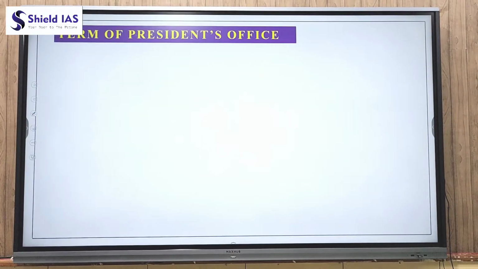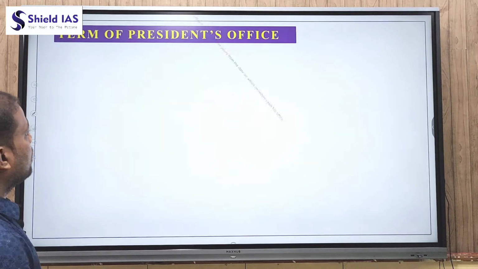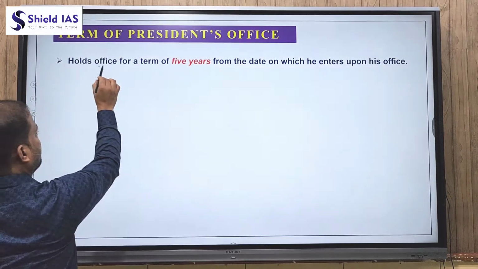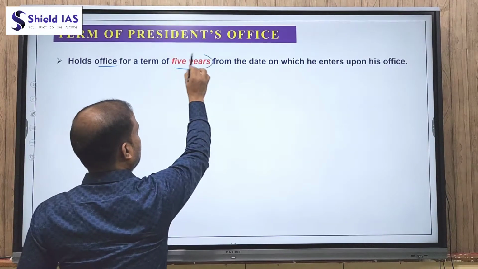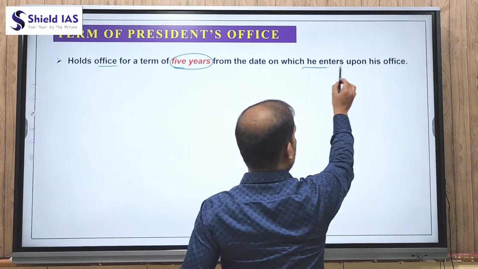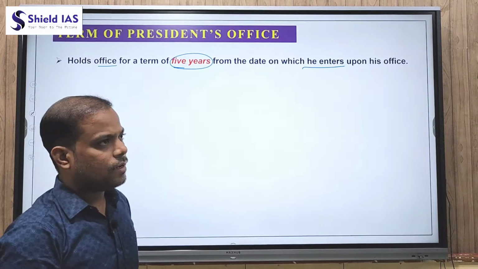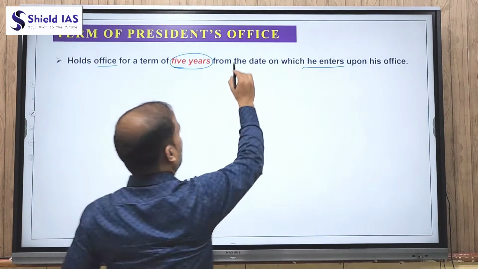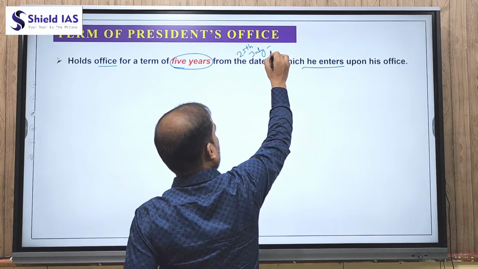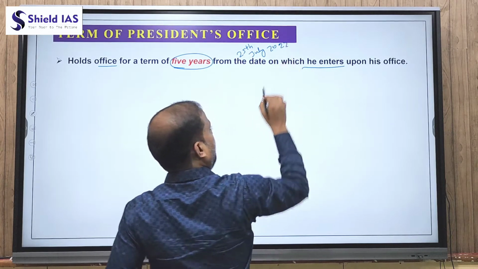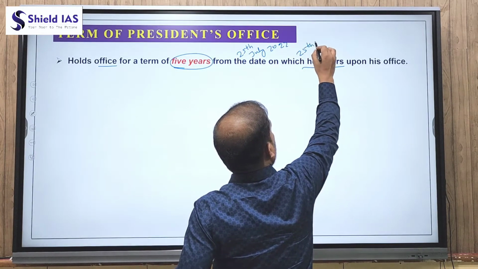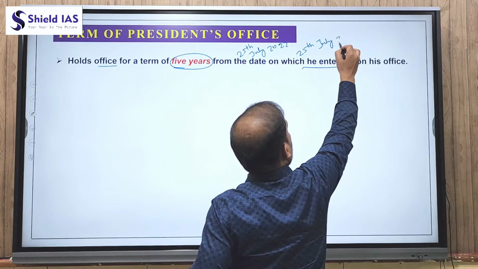So when we talk about the term of office of the President, the President holds office for a term of 5 years from the date on which he enters upon his office. Let's say for example, the 15th President of India entered upon office on 15th July 2022, and the President can serve until 25th July 2027.